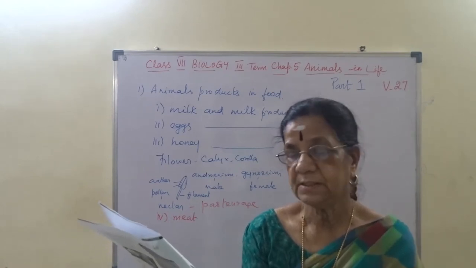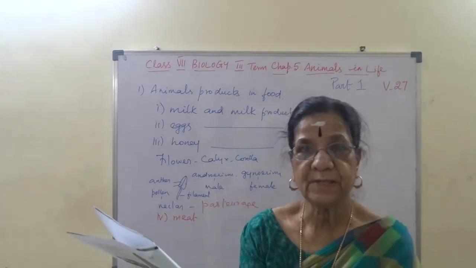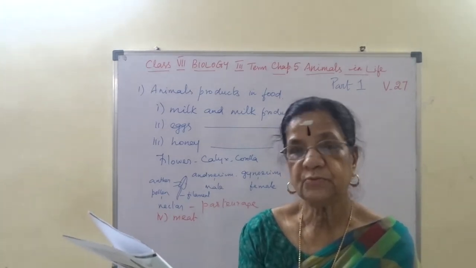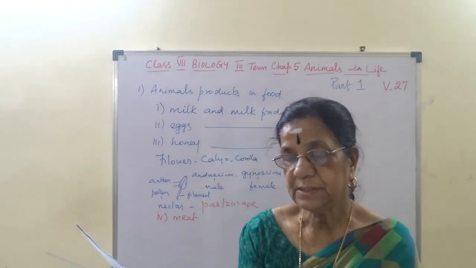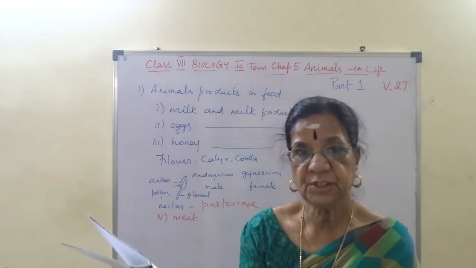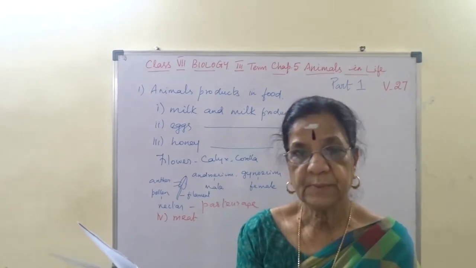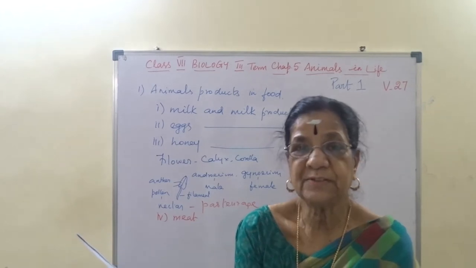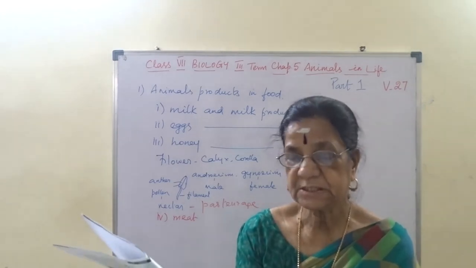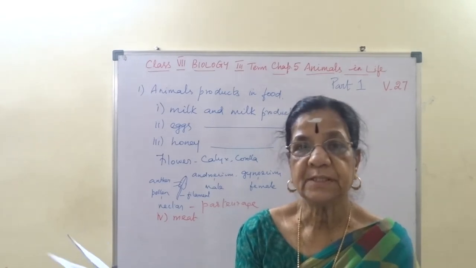Most often it is used to describe skeletal muscle and fat that is found with it. Some people eat the flesh of animals such as chicken, sheep, rabbit, pig, goat, camel, buffalo. Buffalo meat is called beef. Fish, crab, prawn, lobsters and many more.